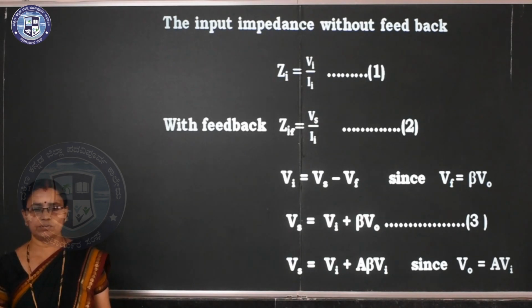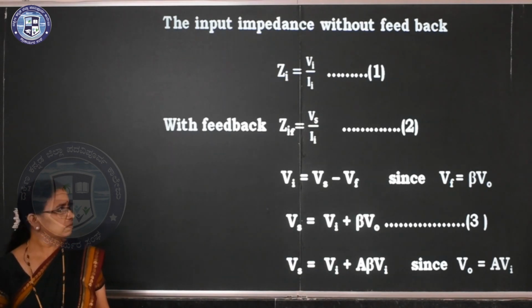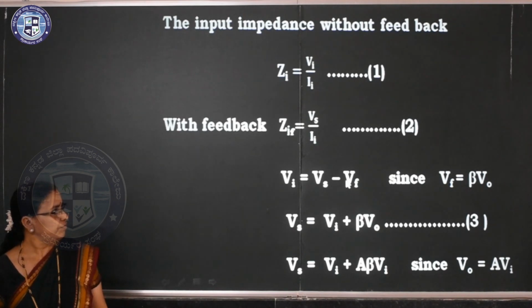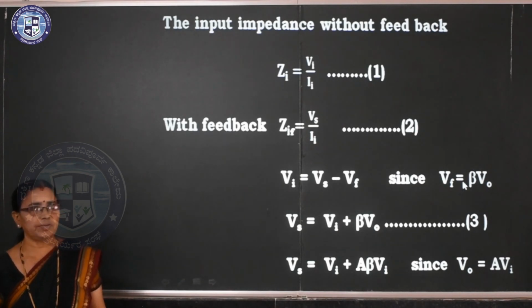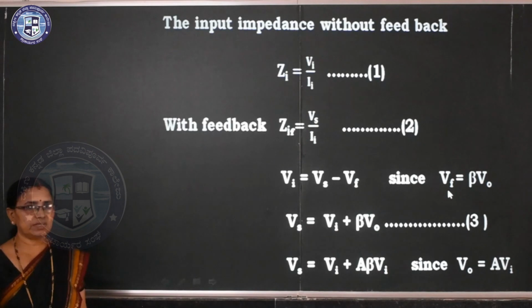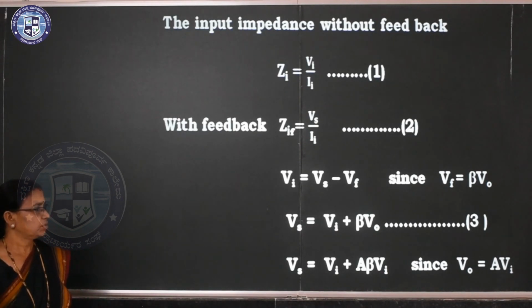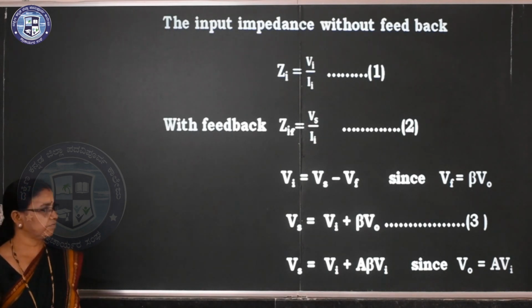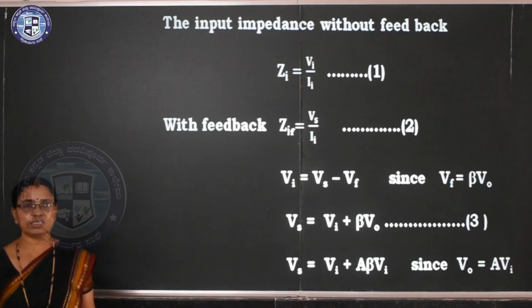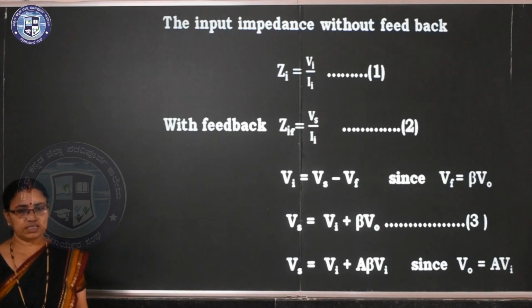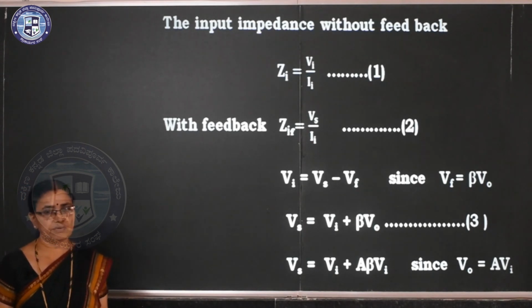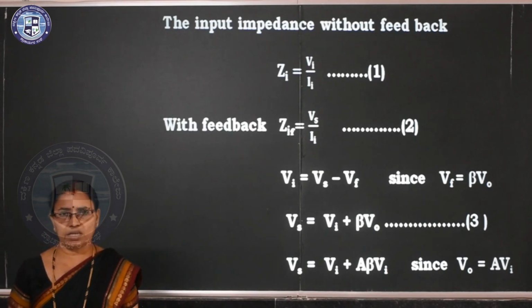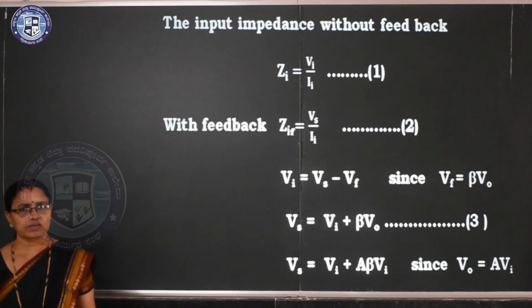So Vs is equal to Vi plus Vf, taking Vi to this side. But Vf is nothing but beta V0. So here Vs is equal to Vi plus A beta Vi, because V0 is equal to A into Vi. This is the continuation of the derivation.